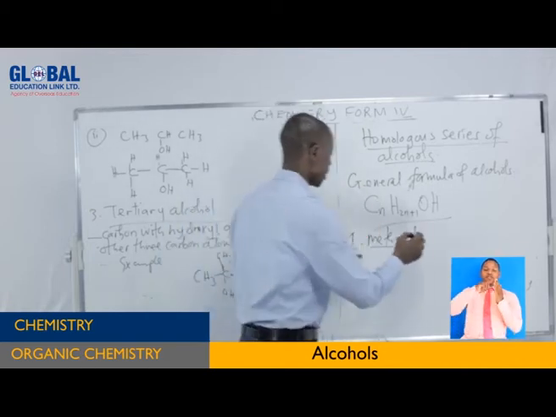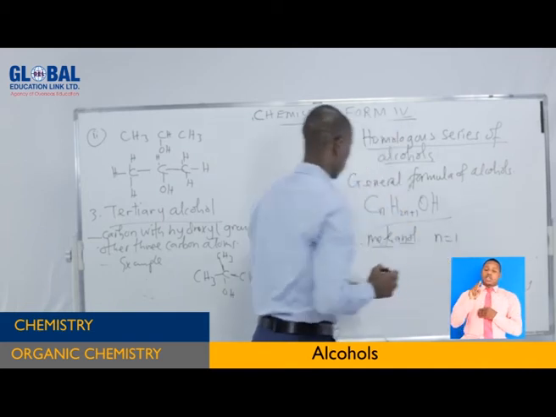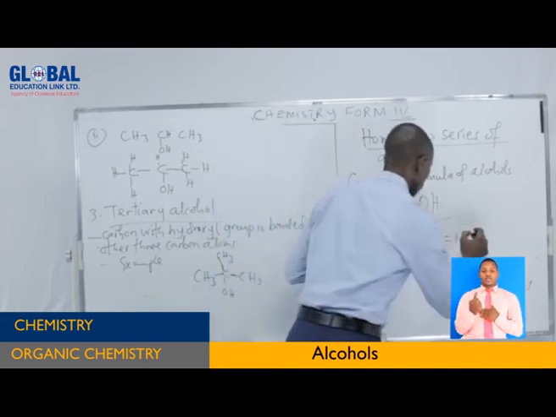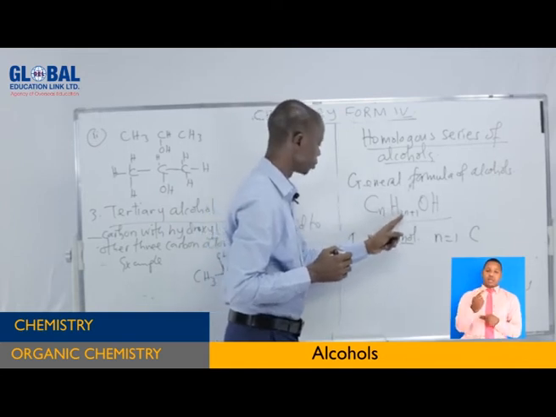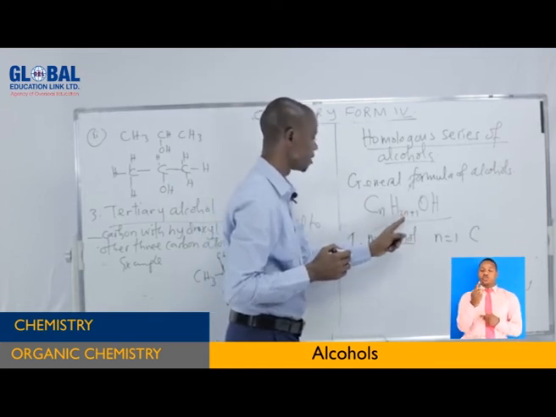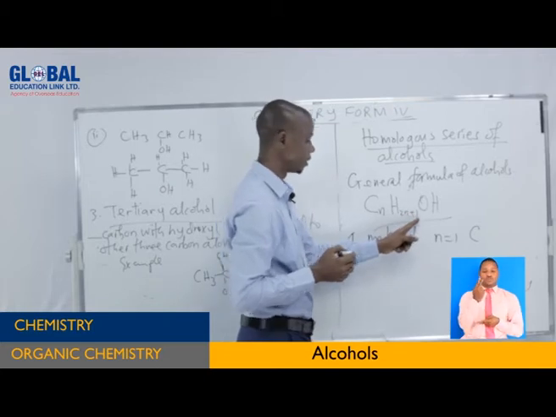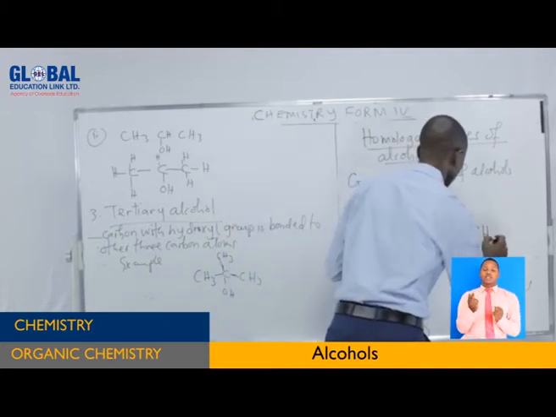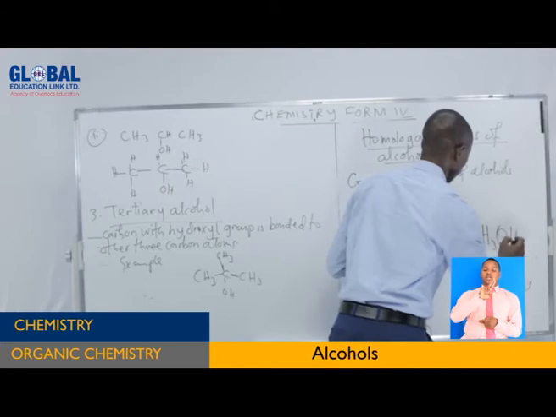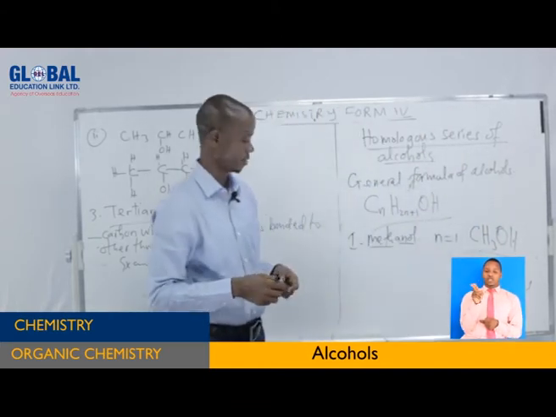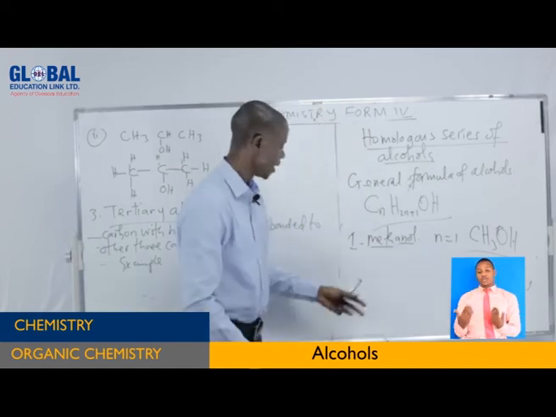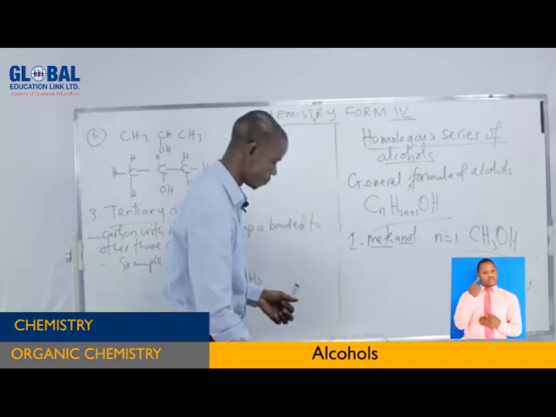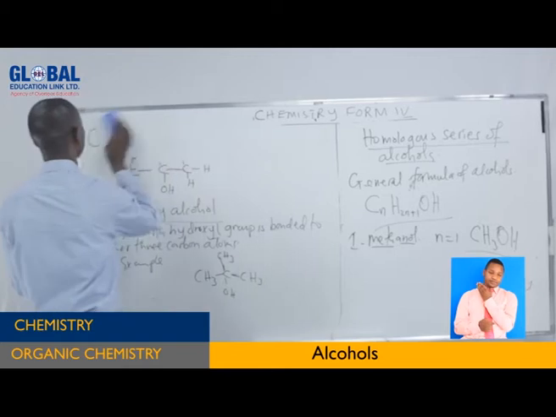That means n is equal to 1. Carbon is 1 here. How about hydrogen? 2 times n, 1, is 2. Plus 1, 3. So hydrogen is 3. Then you write OH. Can you see that one? So it is simple for you to consider this one. That is the first example.